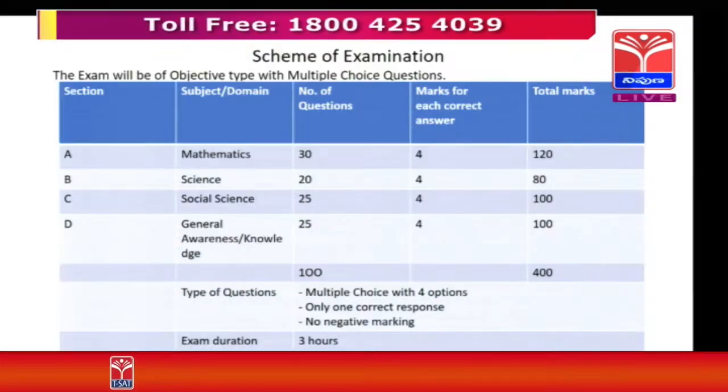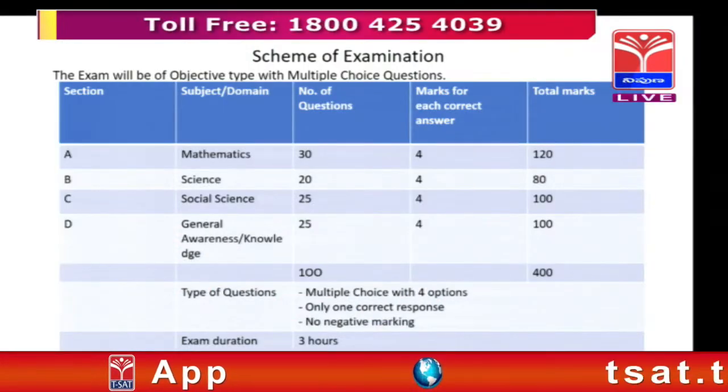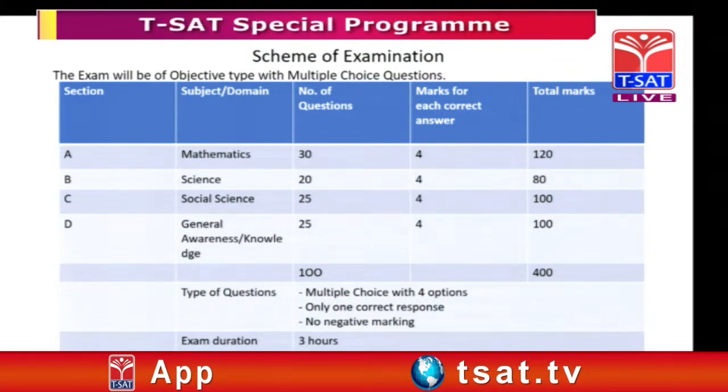So the children who are performing well in mathematics will generally score well, and as you know, 45% is the qualifying mark. Here there is a 100-question examination for 400 marks, so 400 into 45% is 180 marks. So the qualifying mark for this examination is 180. If the child crosses this 180 marks, then only he is eligible.